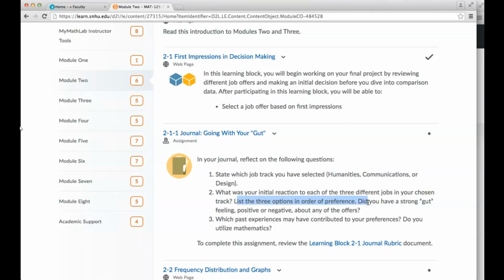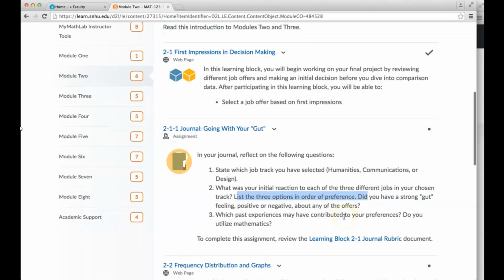Do you have a strong gut feeling, positive or negative, about any of the offers? And which of your past experiences have contributed to your ranking? Why are you ranking them in this order? Is it because you have past work history, or maybe some past educational background, maybe past interests that you had when you were younger that kind of helped in your choosing of how to rank these jobs, okay? And so we would like to know a little bit about that.